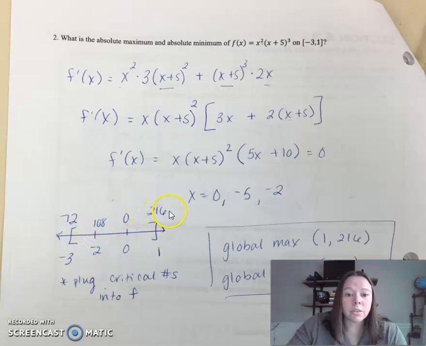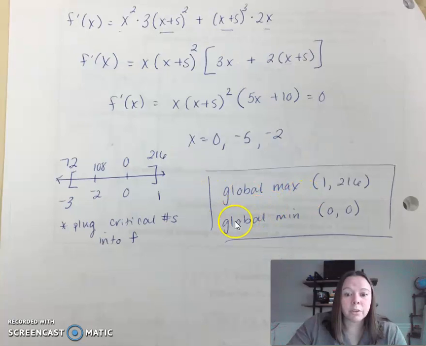So you can easily see 216 is definitely your global max. So at 1, 216, and then 0 is your lowest number. So that's your global min. And that's it.